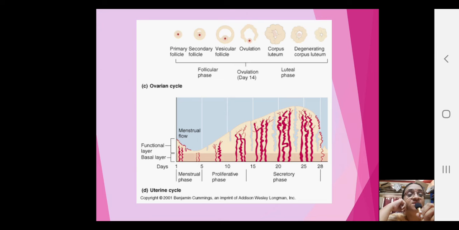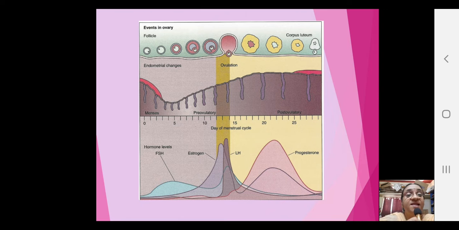So 1 to 5 is the menstrual phase, then 5 to 15 is called the follicular phase, also called the proliferative phase, okay, and 15 to 28 is called the luteal phase, or also the secretory phase. And at the 14th day, where ovulation occurs, the levels of FSH and LH are really high, and that is called the LH surge.